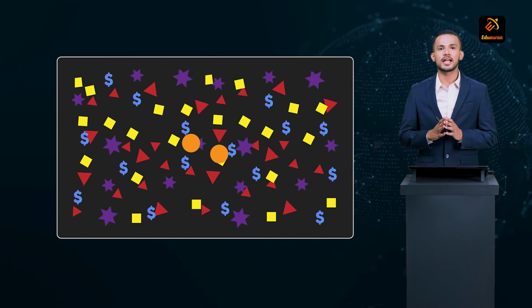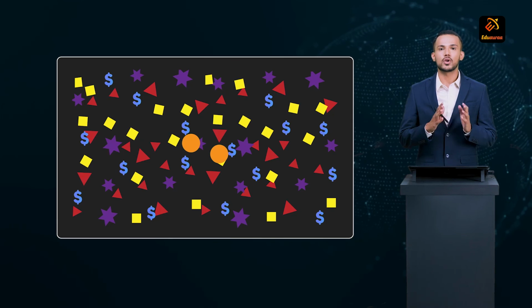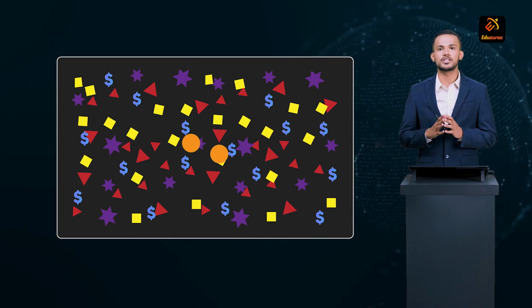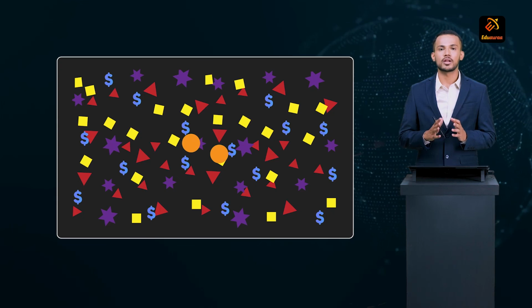So we can say that species evenness talks about the equality of proportion of each species within an area or a community.